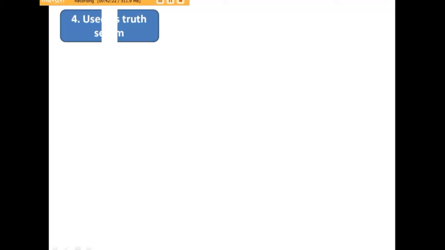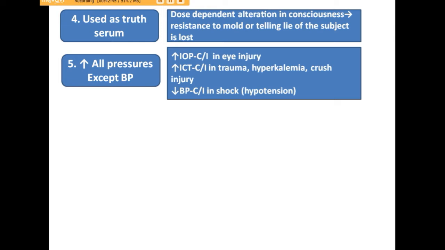Unconsciousness is there, and resistance to lying or telling a lie by the subject is lost when thiopental sodium is given, and this property is used as a truth serum. But the answers given by the patient should not be considered as relevant all the time. It increases all the pressures except blood pressure. So unlike inhalational agents which reduce almost all the pressures, the IV agents increase all the pressures, but blood pressure is not increased by thiopental sodium.